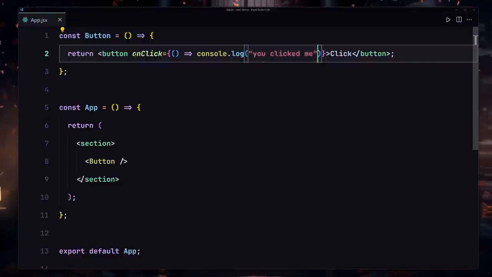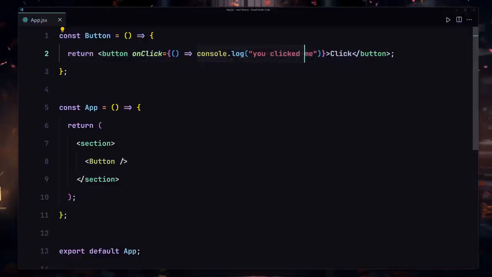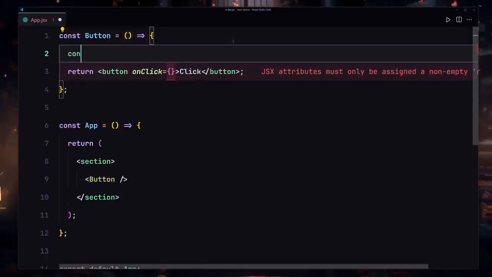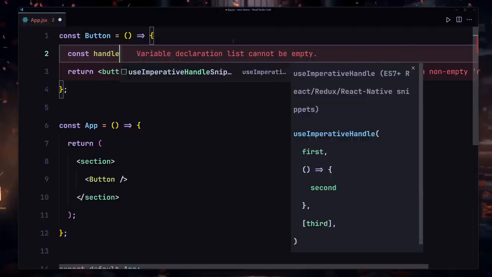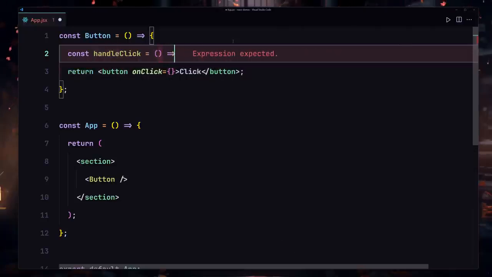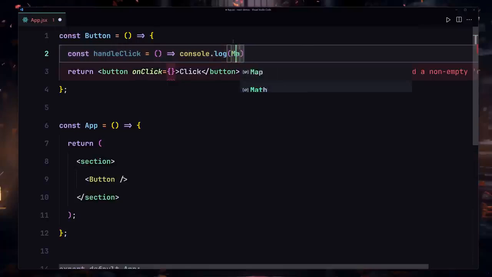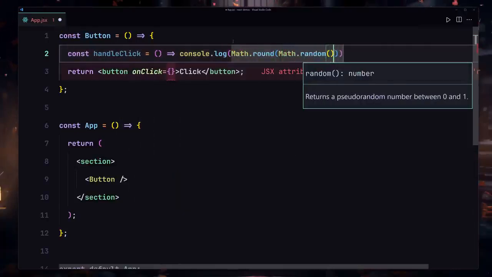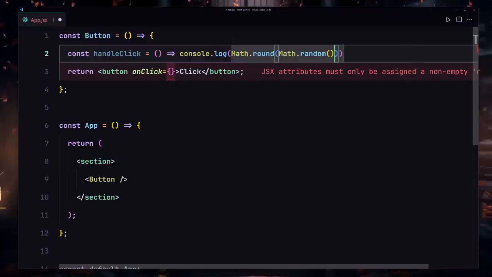Why is that? Because now we are attaching this event handler and we are just logging to the console you clicked me. We can also extract this logic to a separate function. So I'm going to extract that from here, and now we can create a separate function like const handleClick, and now we can log to the console something like Math.round and then Math.random, and let's just multiply that by 10.